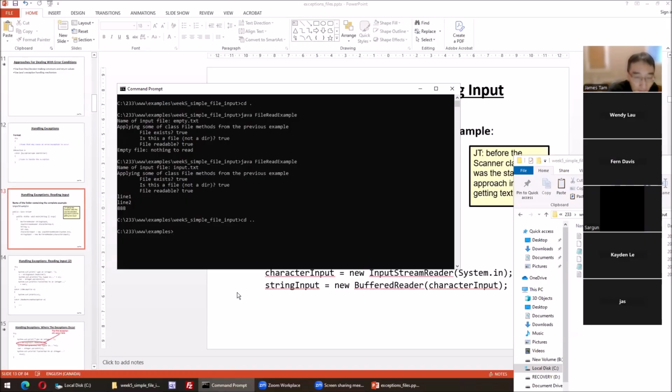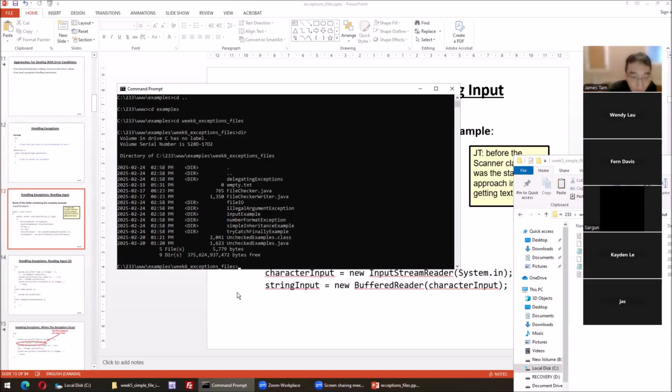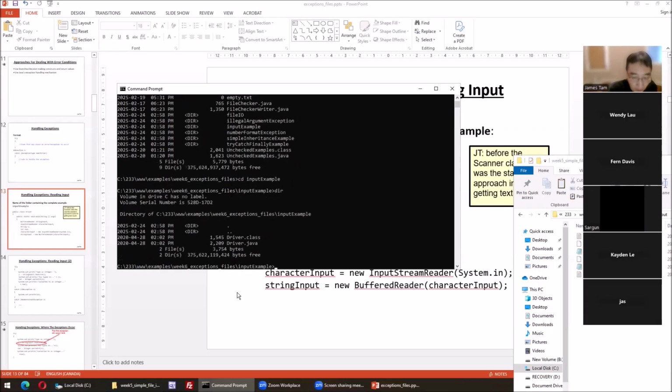Oops. Oh, not simple file input anymore. Week 6. Oops, examples. There we go. Input example, it's a directory. Okay, I should have kept it as a separate file, but yeah, let me. Okay.